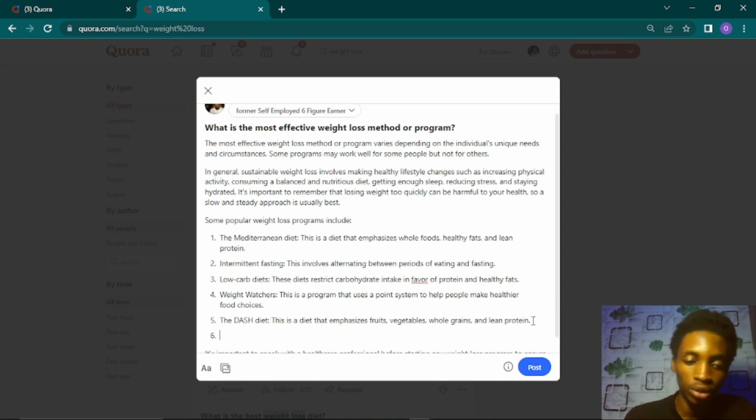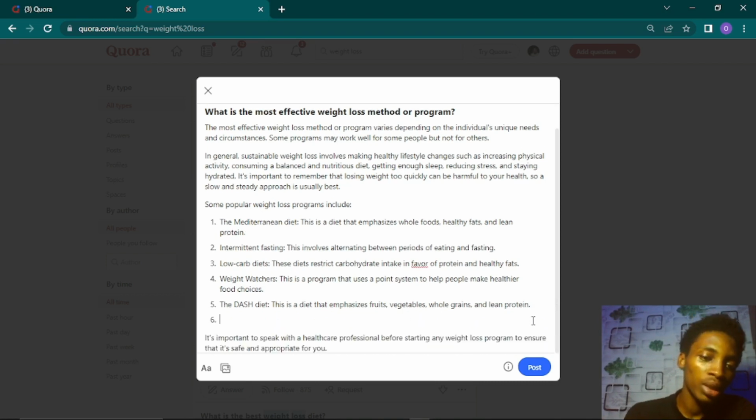That's one thing I do. I could add to this, making this number 6. So it listed the Mediterranean diet, the DASH diet, weight loss posture, low carb diet, intermittent fasting, and so on. So we could add our own.